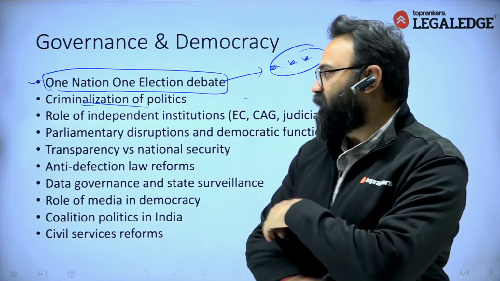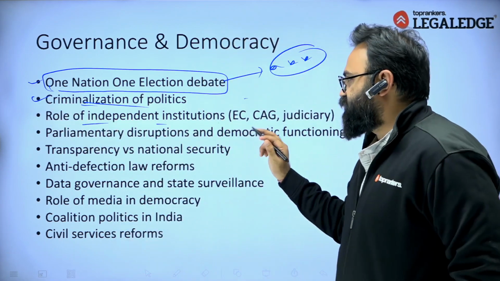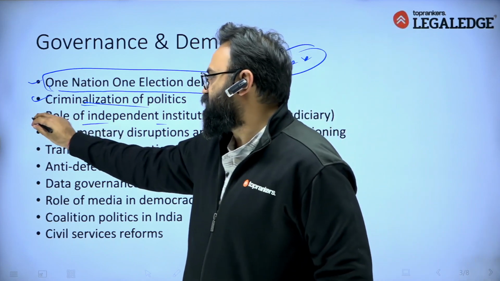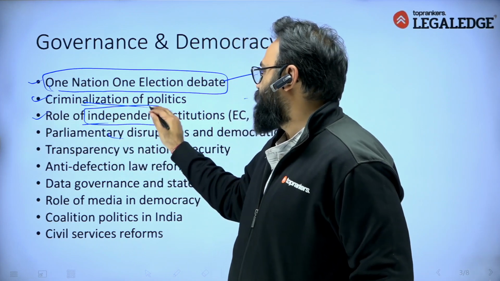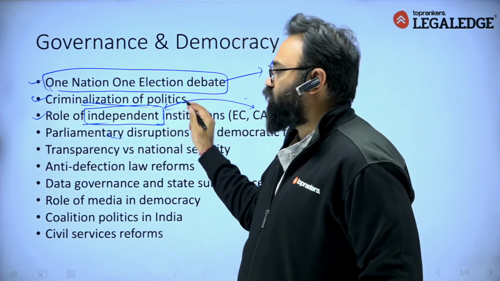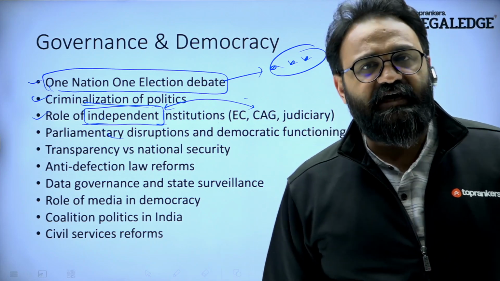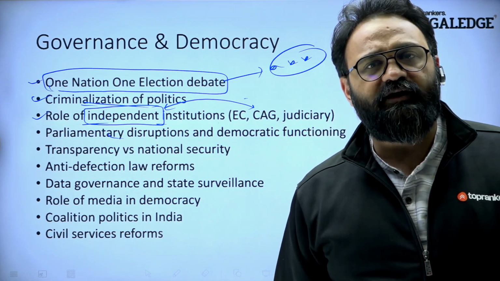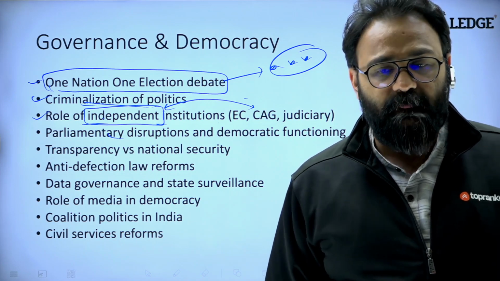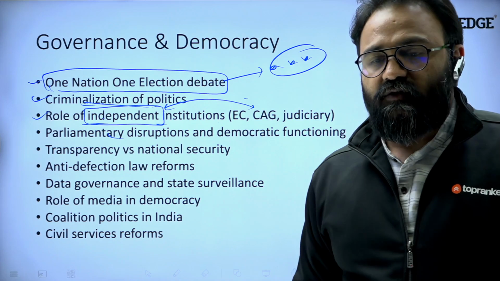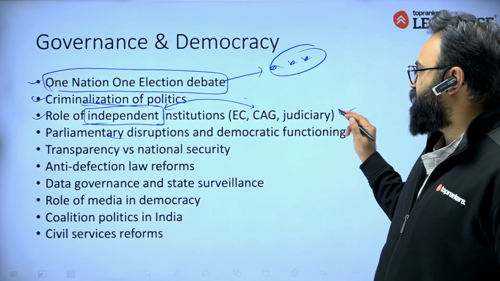The next is criminalization of politics, just so we talked about it. Role of independent institutions. Now, this is also very much in news because these, as the name suggests, are independent institutions, or many a times autonomous institutions, but we can see the misuse of institutions like Election Commission or CBI or ED, and that is happening continuously since long period, or you can say there are claims at least that this is happening, and that's why this can be another important topic, I feel.